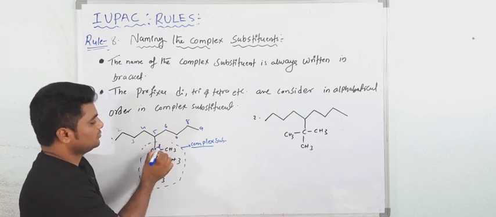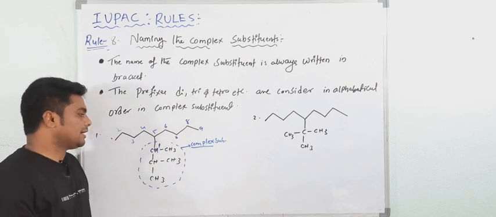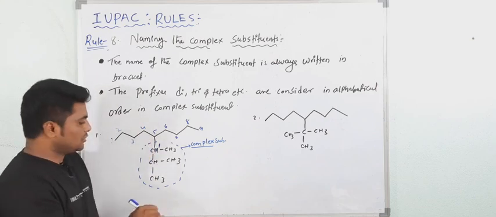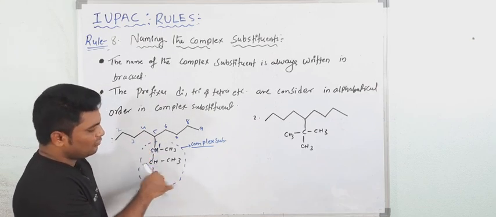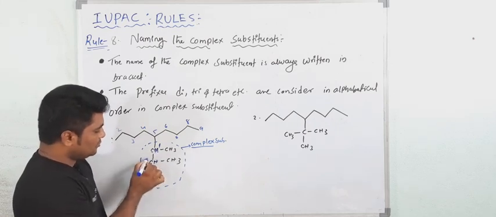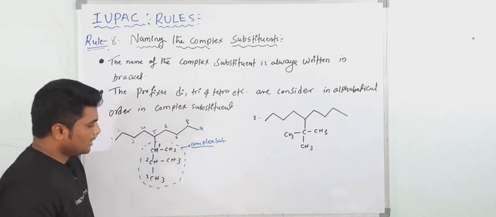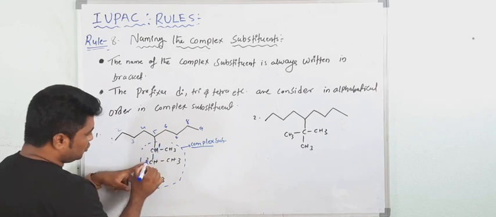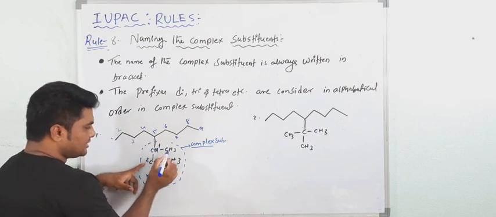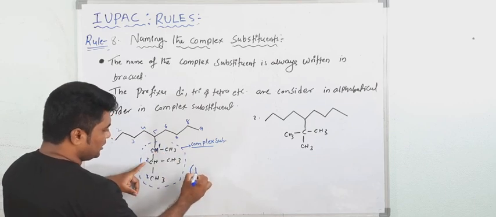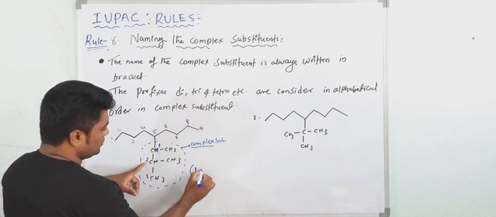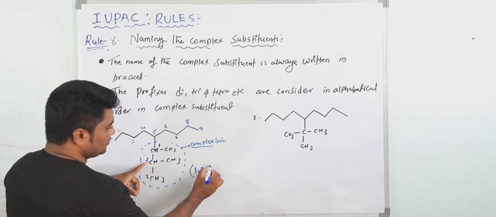So it gets 1. Then again you have to select the longest chain. Longest chain is what? 1, 2, 3, otherwise 1, 2, 3, whatever, same. So I am taking 1, 2, and give the name of this compound. See, 1, 2, and at one position one CH3 is there, and at two position one CH3. Take the bracket. See here, 1, comma, 2. Here what?